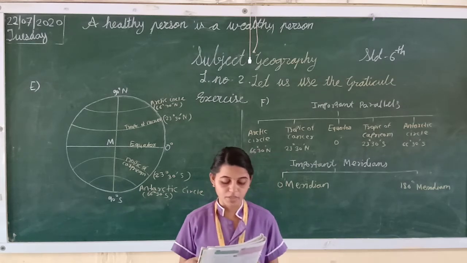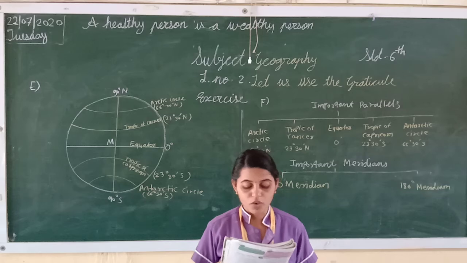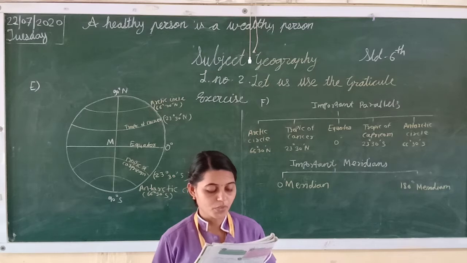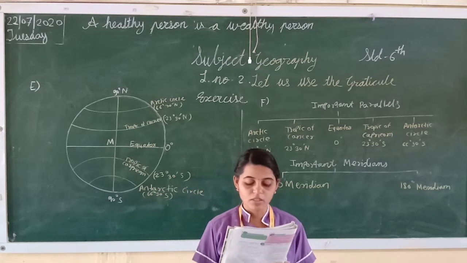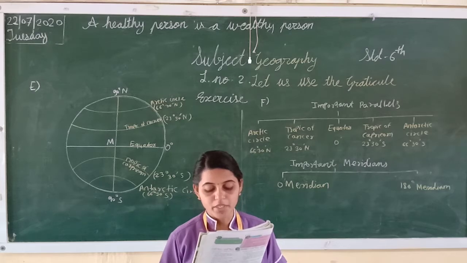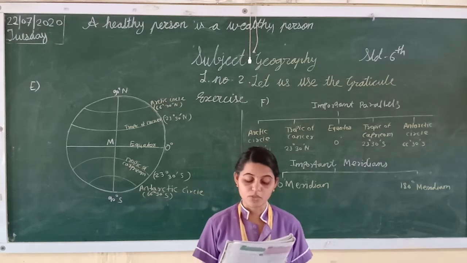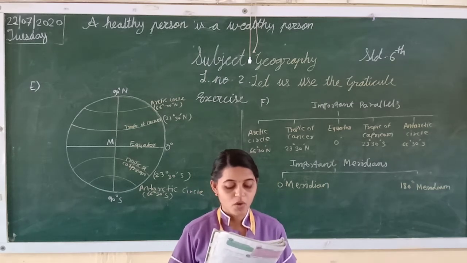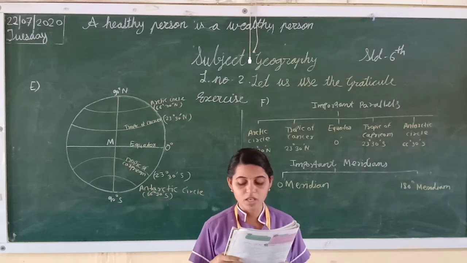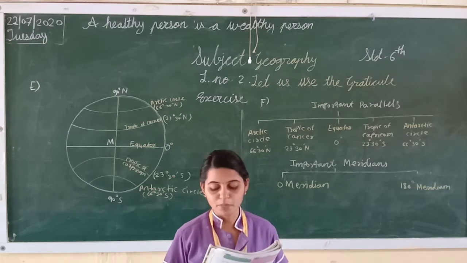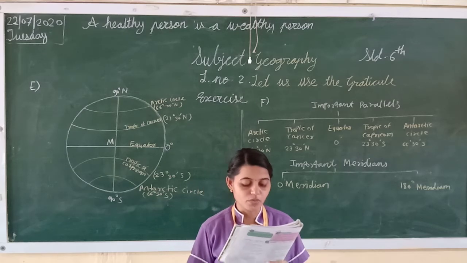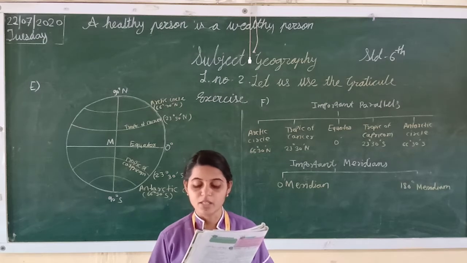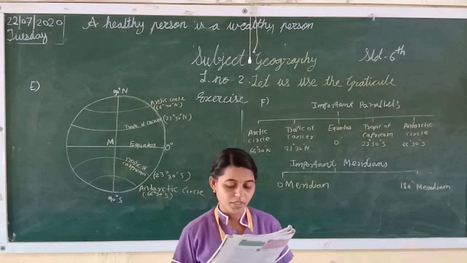Now students, next one, fifth. The extent of a road or a river course is described with the help of the latitude of a point at the source and the longitude of a point at the end. Students, this statement also is wrong. So what is the correct answer? The extent of a road or a river course is described with the help of the latitude as well as longitude of a point at the source and the longitude as well as latitude of the point at the end.